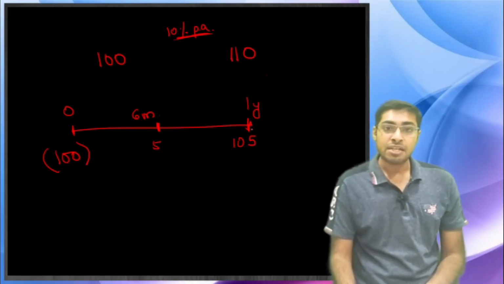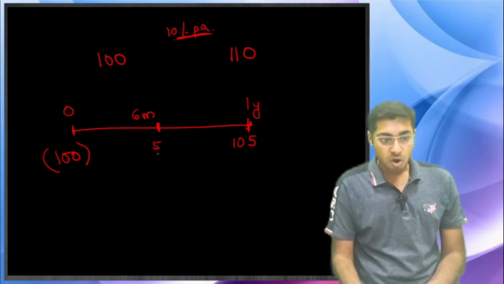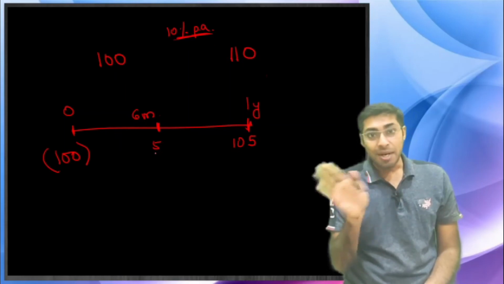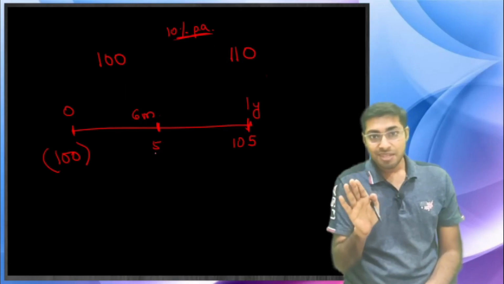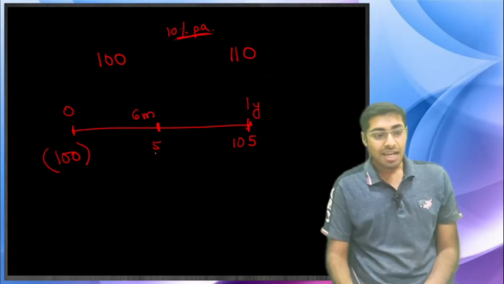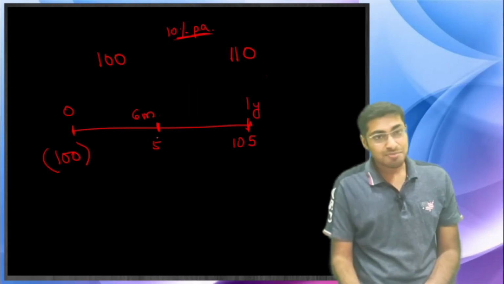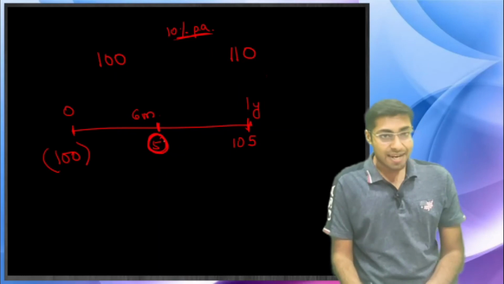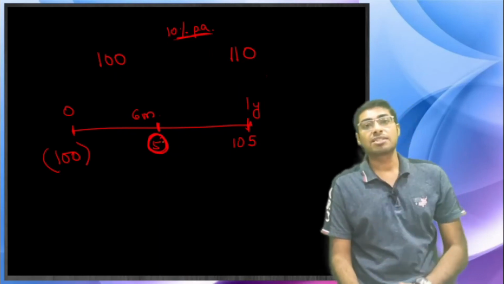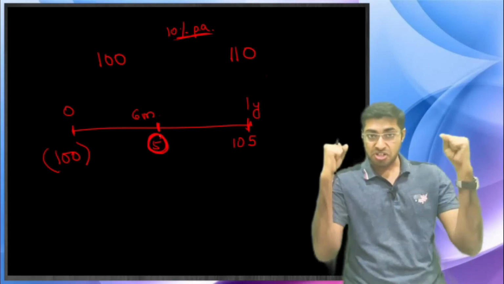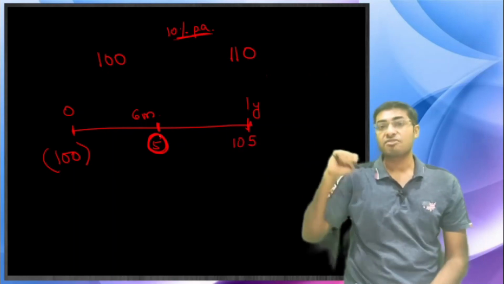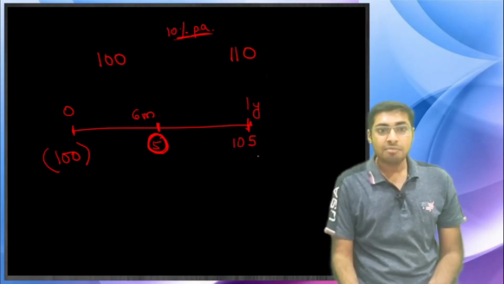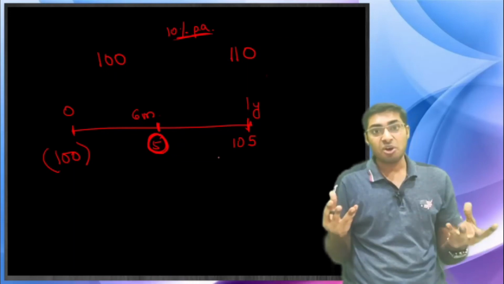Now what is happening is, this 5 that you have got at the end of 6 months, remember, in finance money never remains idle. Therefore you are very smart. You put this $5 inside the bank again for 6 months, and for those 6 months you are also earning interest on this $5 as well. So this $5 becomes $5.25.